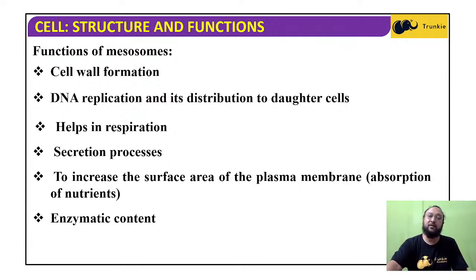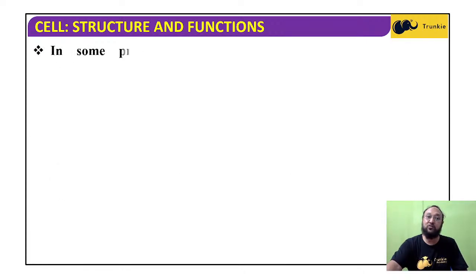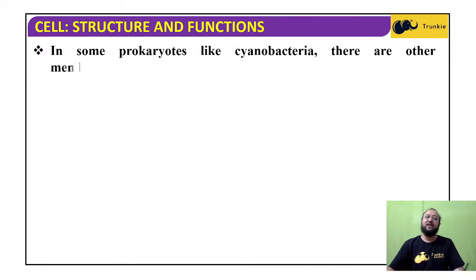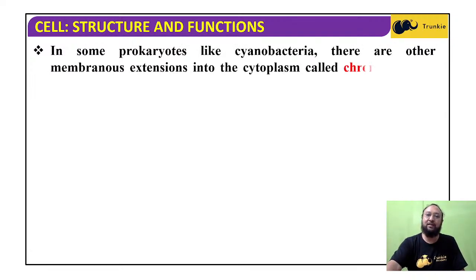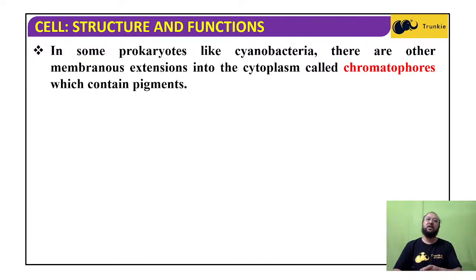That is a characteristic only of bacterial cells, not found in eukaryotic cells. In some prokaryotes, like cyanobacteria or blue-green algae, there are other membranous extensions into the cytoplasm called chromatophores, which contain pigments. It is also a membranous structure extending into the cytoplasm from the cytoplasmic membrane, but that is not the mesosome, that is the chromatophore.